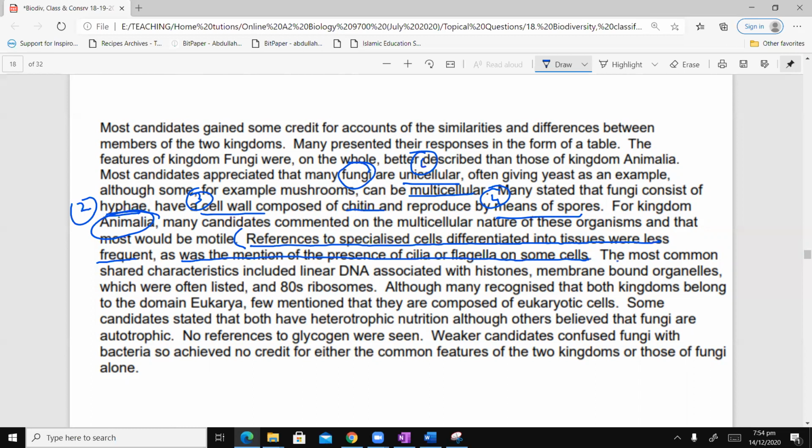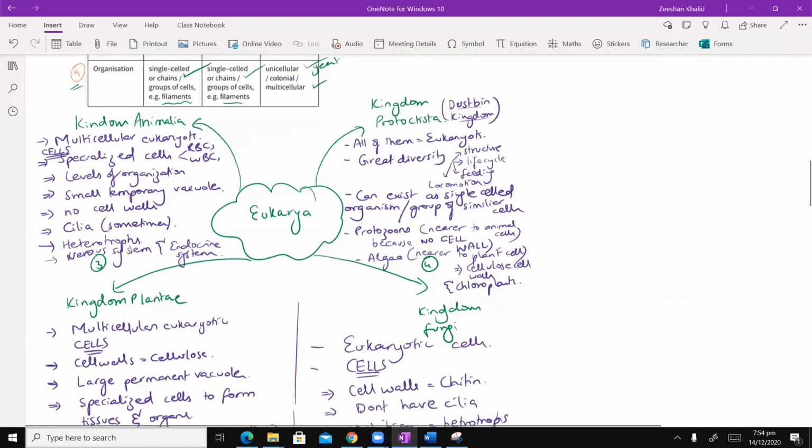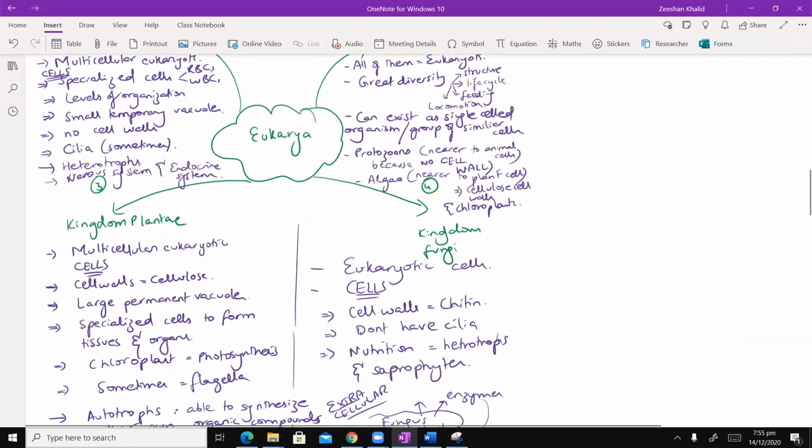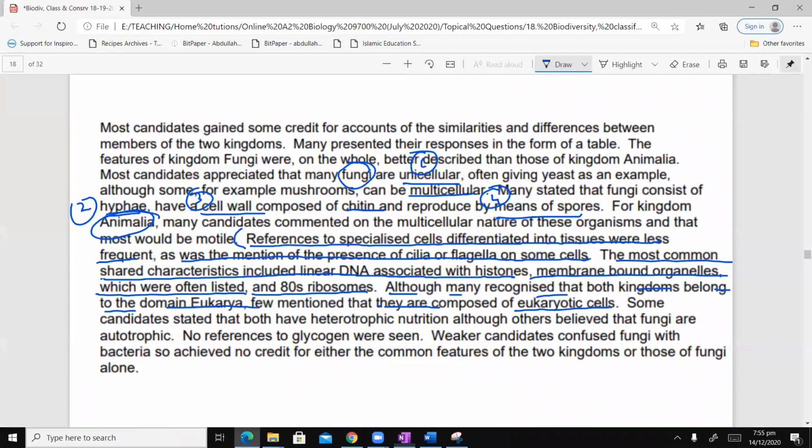on some cells. The most common shared characteristics included linear DNA with associated histones, membrane-bound organelles, which were often listed, and 80S ribosomes. Although many recognize that both kingdoms belong to domain Eukarya, few mention that they are composed of eukaryotic cells. That is why, see, the first thing we did, for those that are in Eukarya, what did I say, that they are eukaryotes, and then we talked about cells further. Okay, so you have to talk in terms of eukaryotic cells. Okay, so that's an important point.